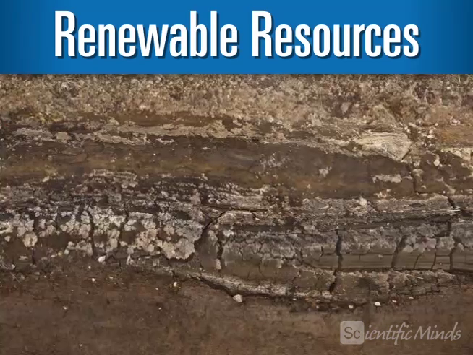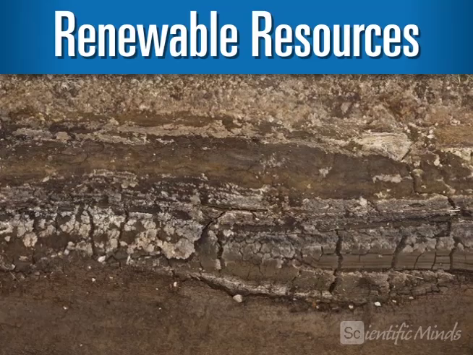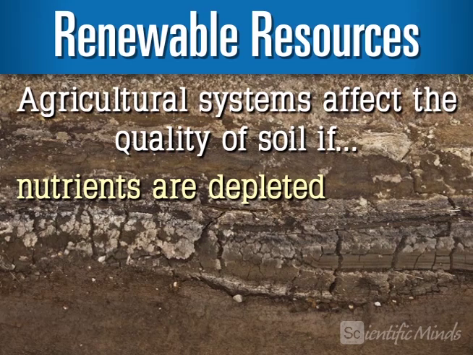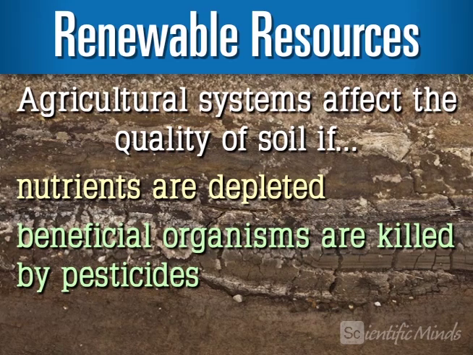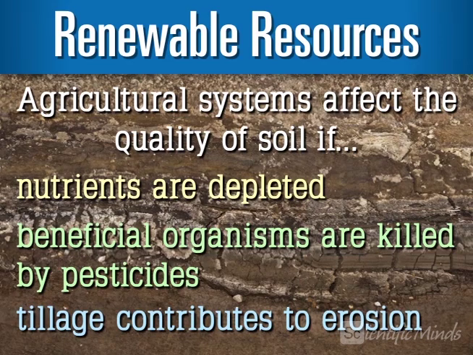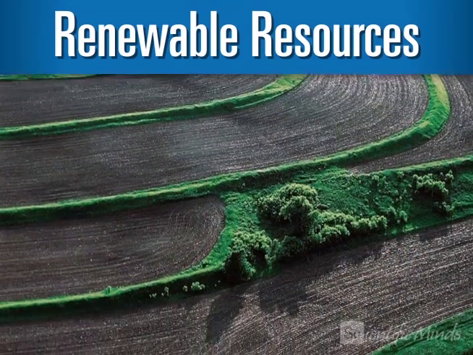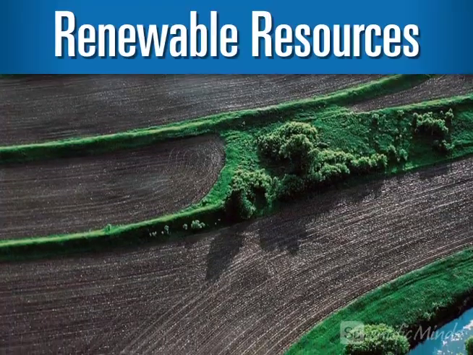Soil is extremely valuable to the agroecosystem. Agricultural systems affect the quality of soil if nutrients are depleted, beneficial organisms are killed by pesticides, and tillage contributes to erosion. Soil has to be carefully managed by producers in order to maintain its usefulness.